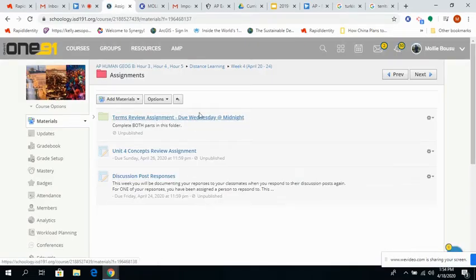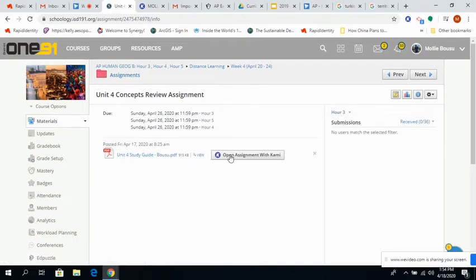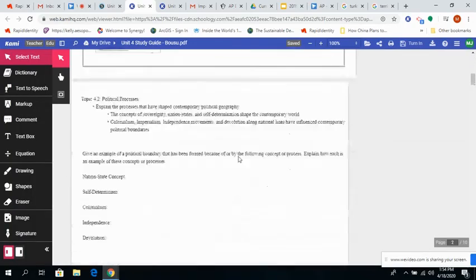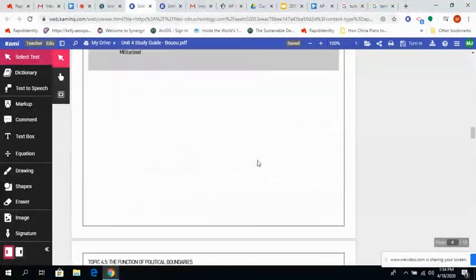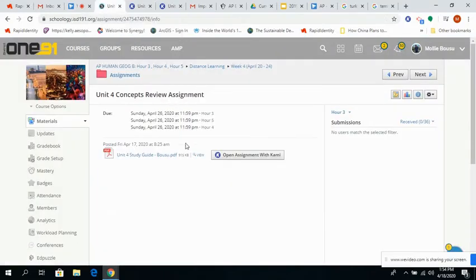This time you've got your terms review and your concepts review assignment. This one's going to come all in one package, and it is going to be due Sunday. It is a little bit lengthy, so I would suggest working on it throughout the week and working on it in chunks. It is once again in Kami, like the first one, and it's a significant assignment. But it is not due until Sunday the 26th or something like that. So just know that you have a full week to do it.